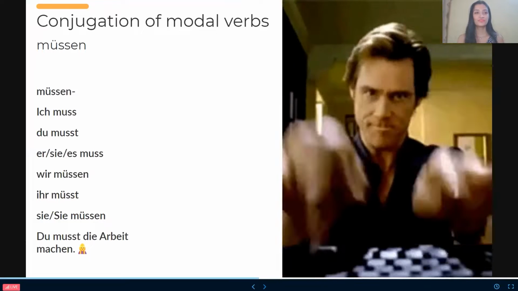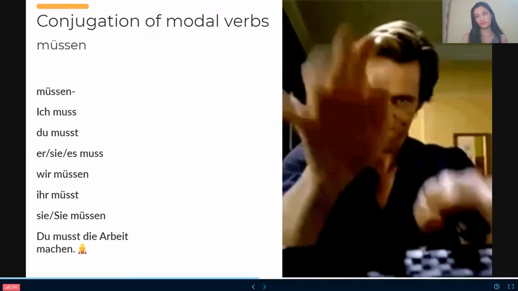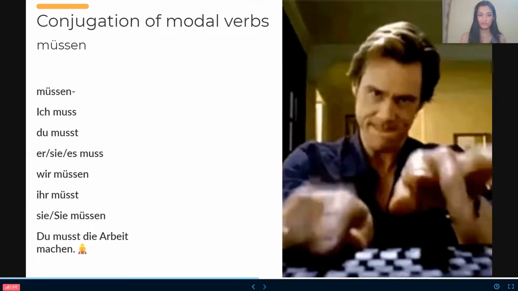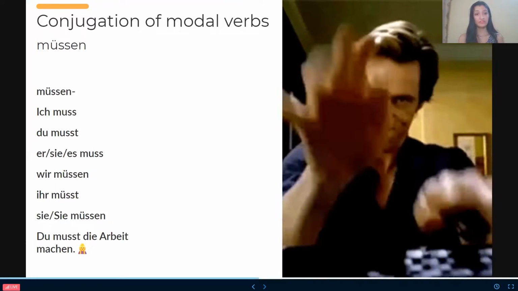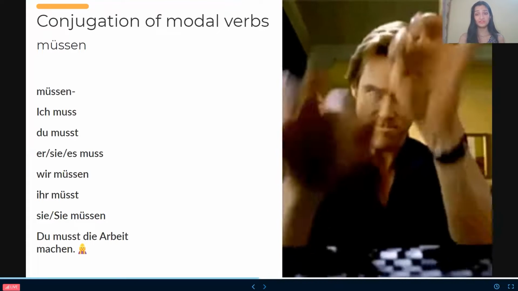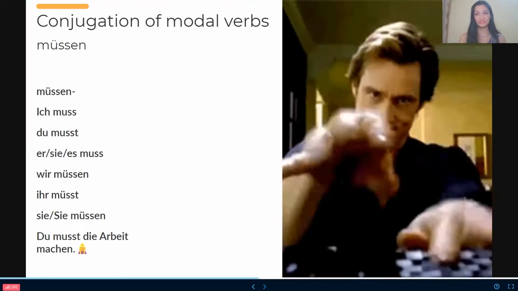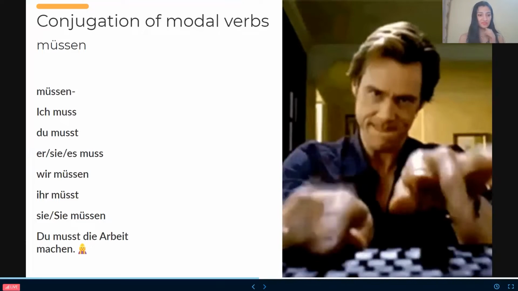Now coming to the fourth one, which is müssen. So ich muss, du musst, es muss, wir müssen, ihr müsst, sie müssen. For example, du musst die Arbeit machen. You have to do the work. I mean, you have no option. You have to do the work. We can depict that from the image, like how he's doing it. He doesn't want to, but he has to. So with du, musst will come.